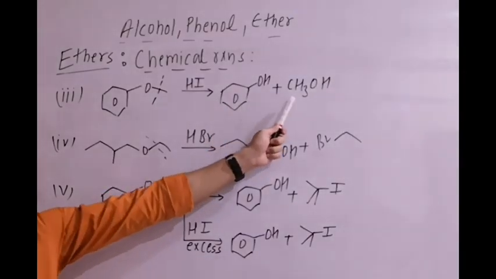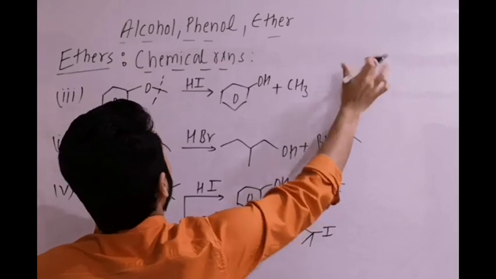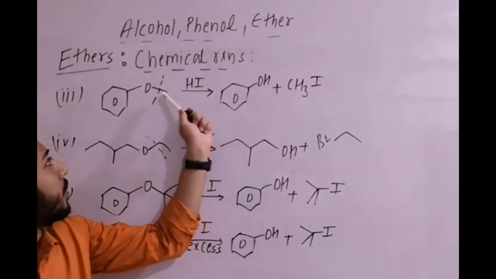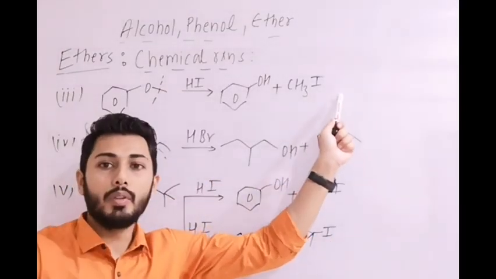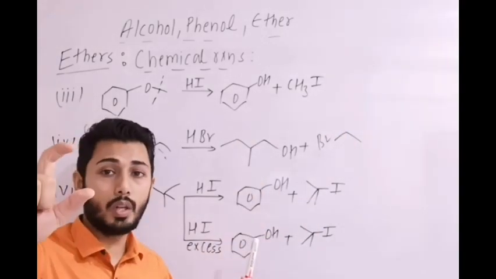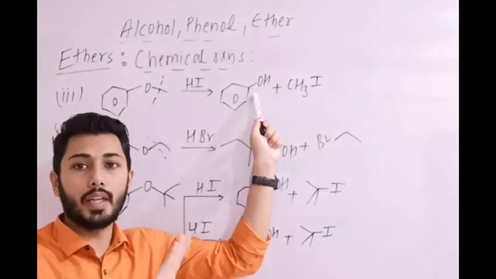In the above example, here it should be CH3I, it's a mistake, it is CH3I. Now if I take excess of HI, then this CH3I will also form CH3OH. If we take excess of HI, then this will not react at all. Why?